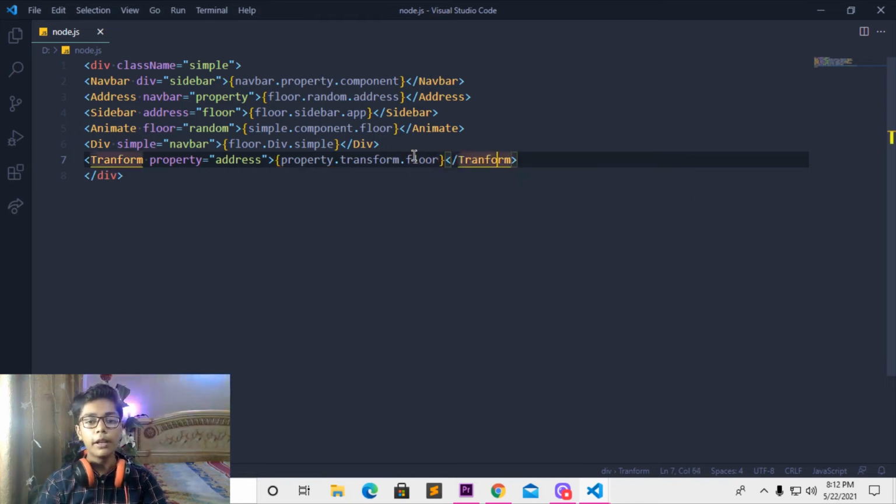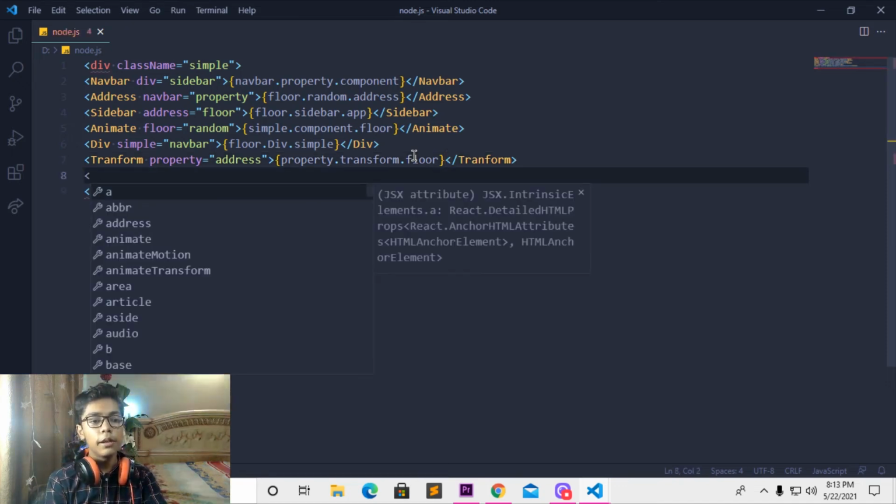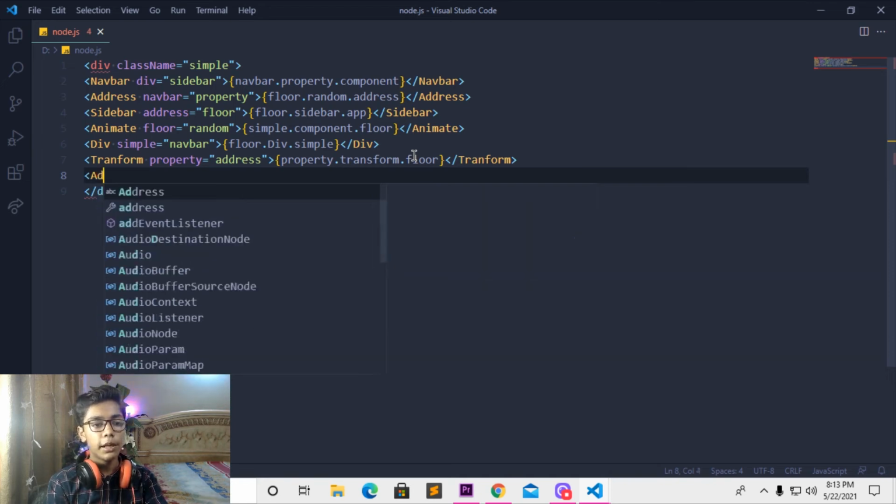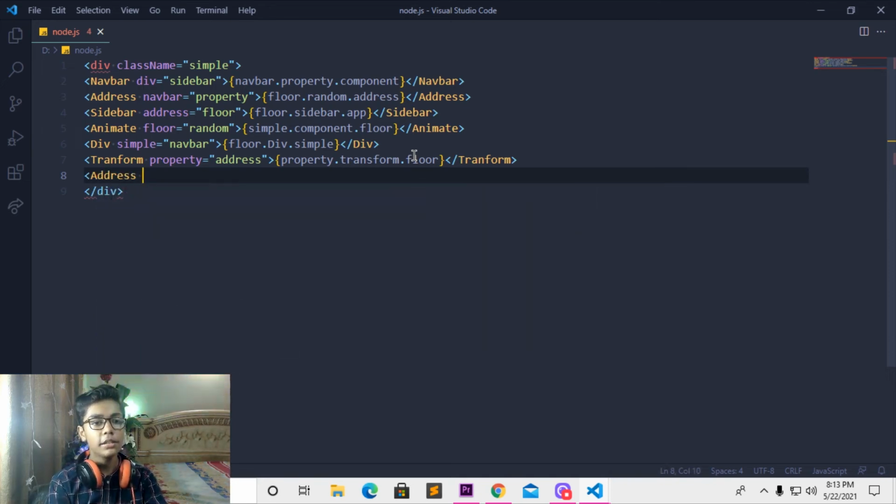Now you have to move forward here. After this transform tag, you have to just come. Then I will be pressing enter here. You have to move here again. Then I will be changing that to a tag which will be like address. Then change that to a tag which will be like floor. So you can see we have done with that, but before that I'll be just erasing here. Then I will be changing that to like component, because component we have not written here. Then I will be writing that to a tag which will be like sidebar, but we have written that, so simply I'll be writing simple. And we have already written it's a class, so we don't have to define it here. So I will be now moving, then I'll be writing div. Just you have to close this tag which we have written.